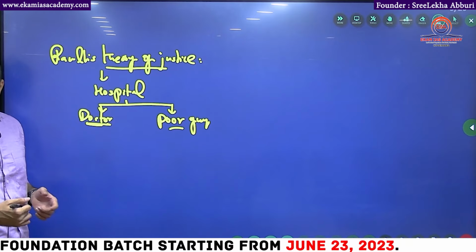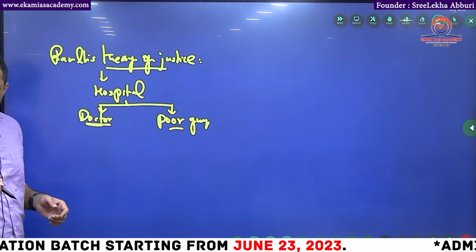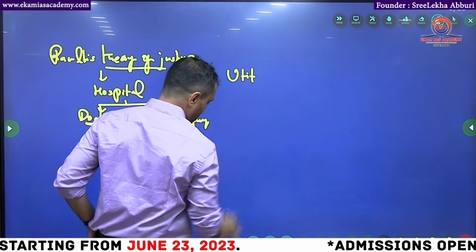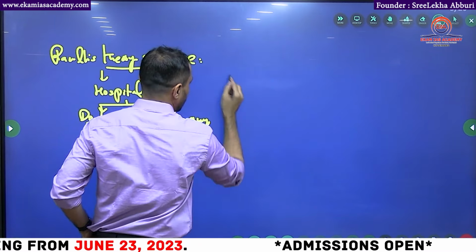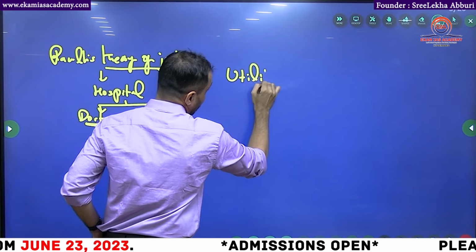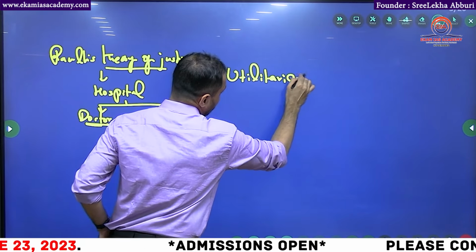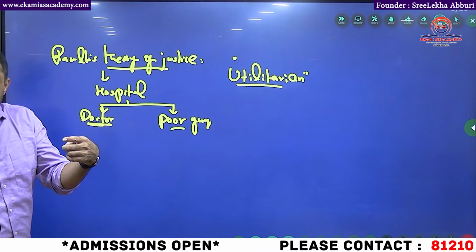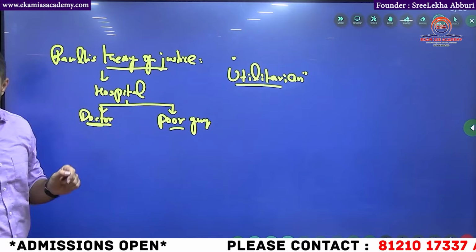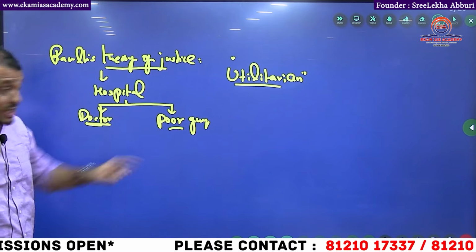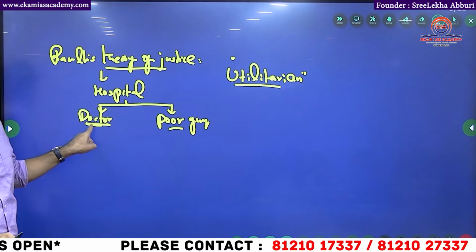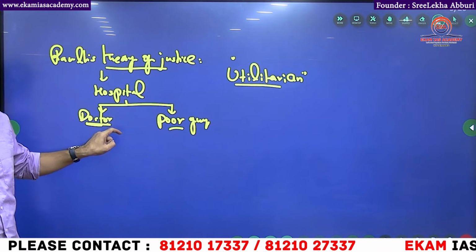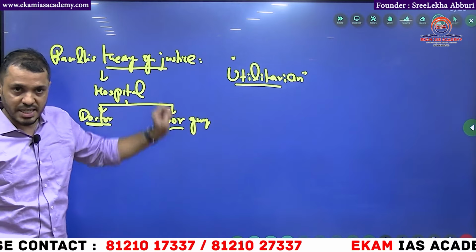This is where your perspective develops. Normally there is a concept called utilitarianism, students. What is utilitarianism saying? It says that when you are doing some action, that should be helpful to the greater number of people. If you are a believer of utilitarianism, you think that the injection should be given to the doctor, because if the doctor is saved, so many other people also can be saved.